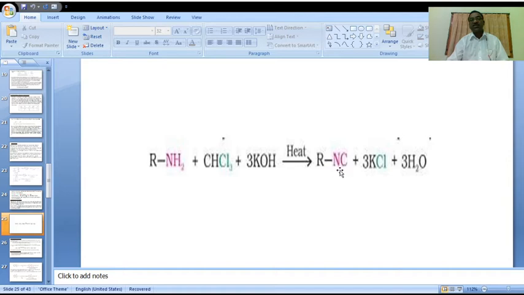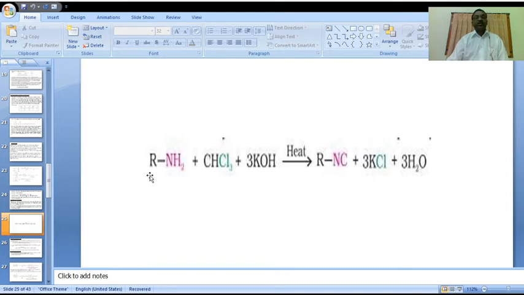If it is CN, that is called cyanide, alkyl cyanide. Here it is NC, alkyl isocyanide. The byproducts are 3 moles of potassium chloride and 3 moles of water.